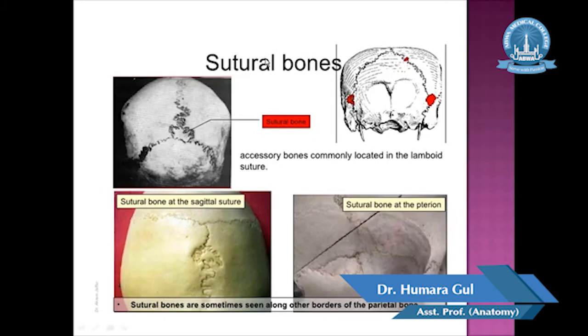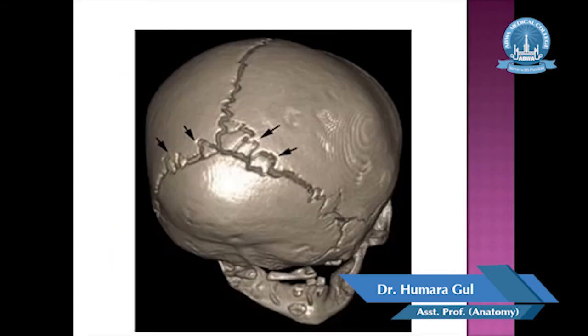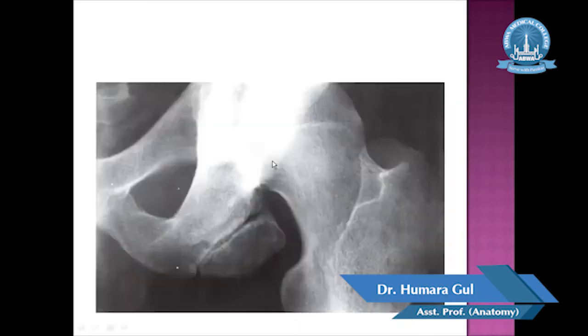Here you can see another type of bone, that is the Vermian bone. The other name of Vermian bone is the intrasutural bone. Sometimes small bones are present between the sutures; this is called sutural bone, intrasutural bone or the Vermian bone. Here again you can see the Vermian bones that are present between the sutures of the skull.